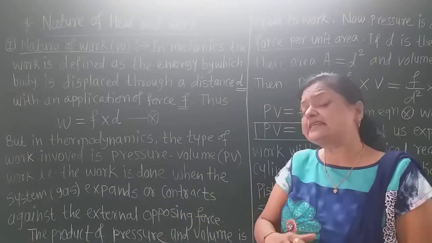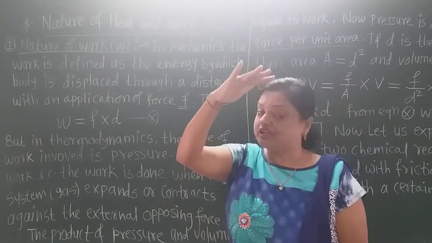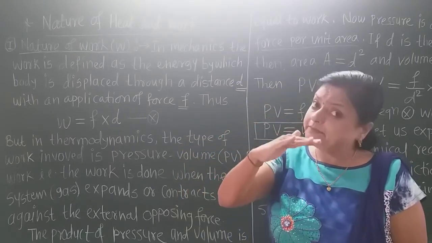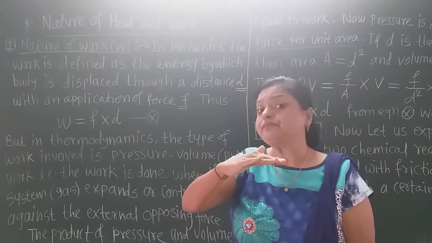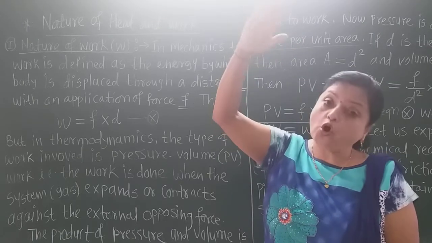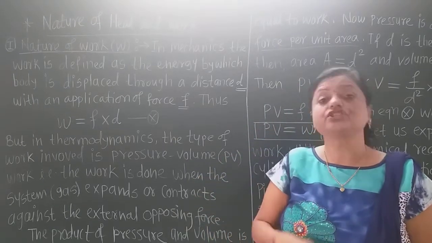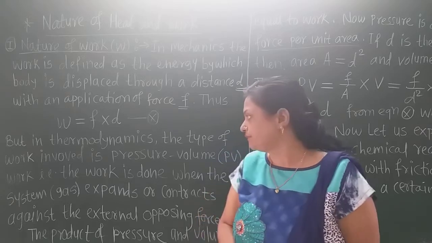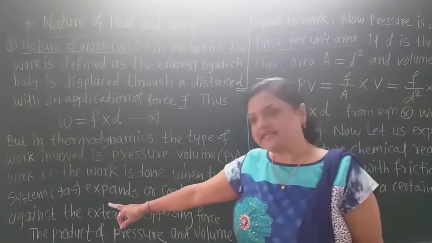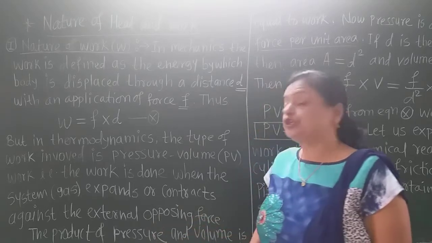Suppose the gas is placed in a cylinder with a weightless and frictionless piston on it. If work is done by the system, then the gas expands. And if work is done on the system, then the gas contracts. So in thermodynamics, pressure volume type of work is observed. When work is done, the system, that is the gas, expands or contracts against the external opposing force.